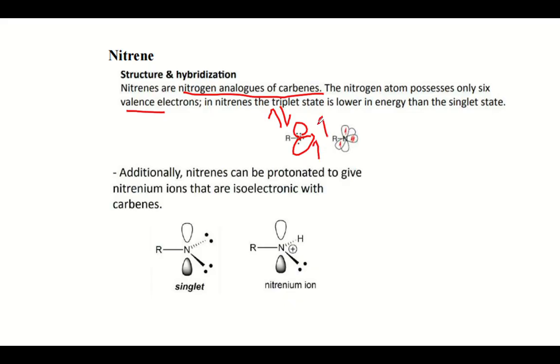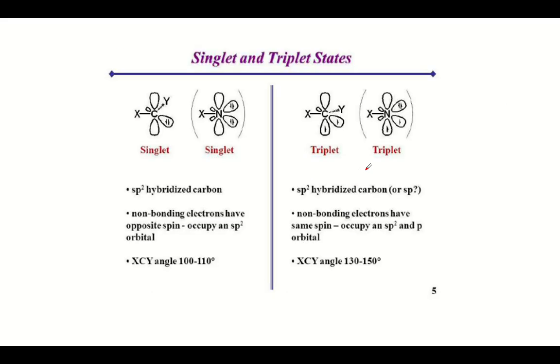Both kinds of species are very reactive. Such species like carbenes and nitrenes are used in insertion reactions. They are very vital reaction intermediates.